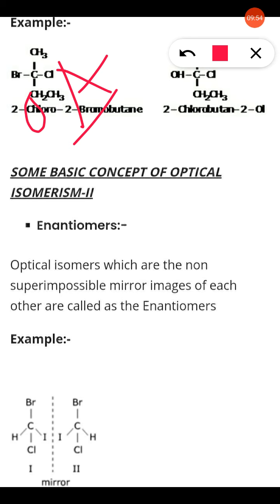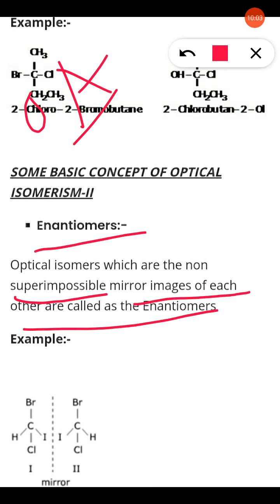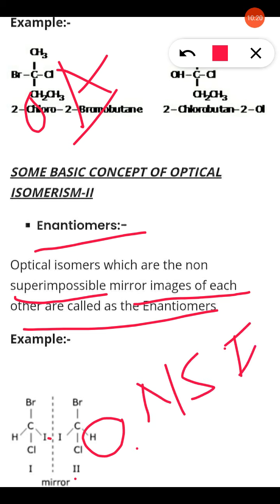See here, enantiomers are optical isomers which are non-superimposable images of each other. See the example taken, C bonded with H, Br, Cl, I. Its mirror image is non-superimposable because of this I. When cut and pasted onto it, this I is shifted to the H side, so they are not overlapping, which is said to be non-superimposable. Then the object and image are enantiomers.